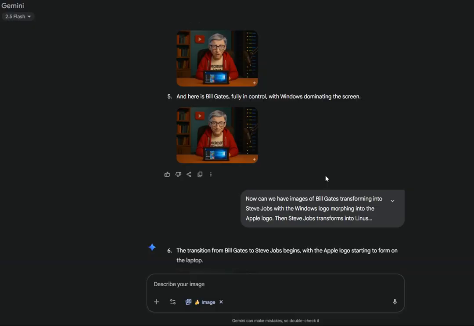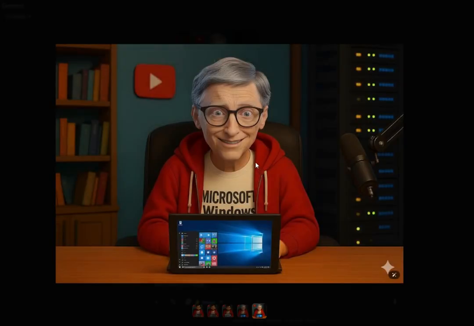Picture number 5, and here is Bill Gates fully in control with Windows dominating the screen. And here's the enlarged image. He looks either ready to make a poo or he looks very happy. Don't know which one. And they changed the t-shirt to say Microsoft Windows.